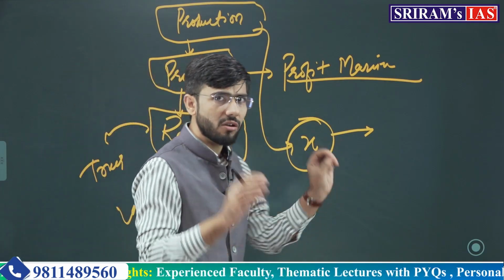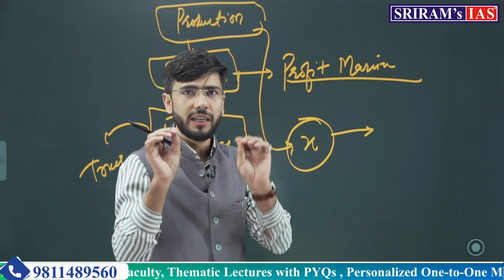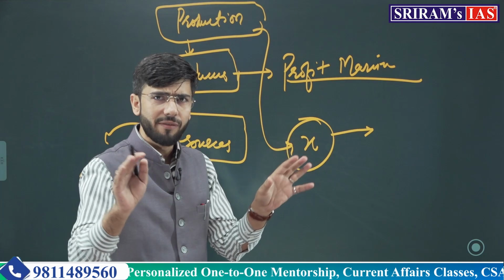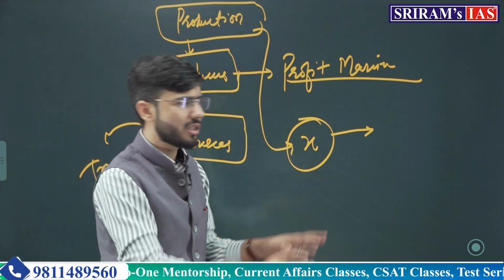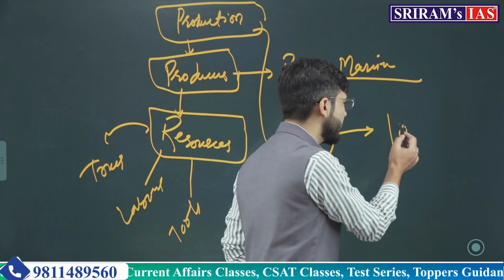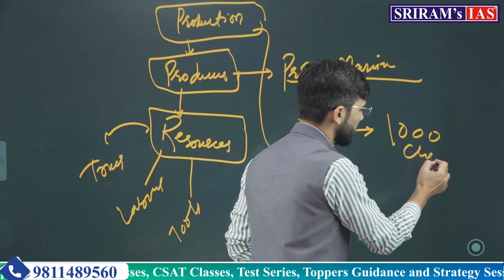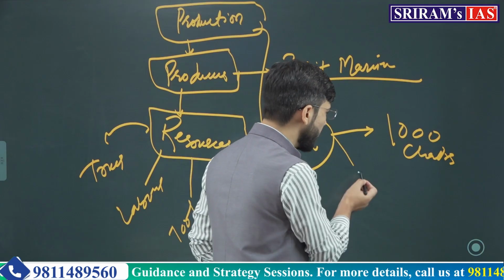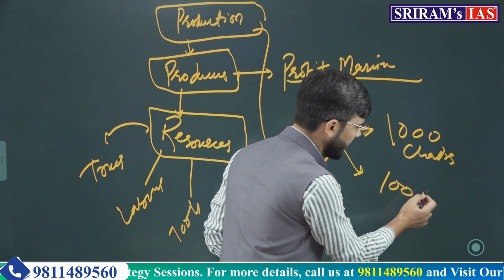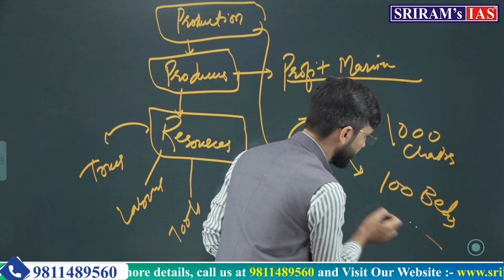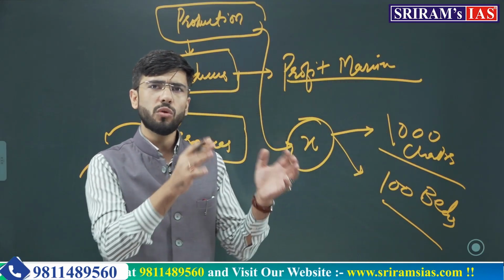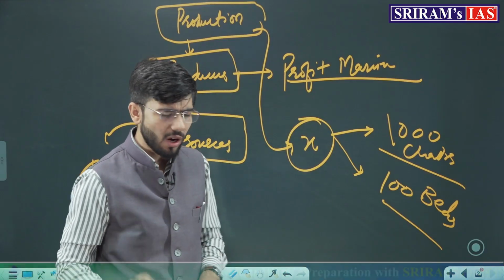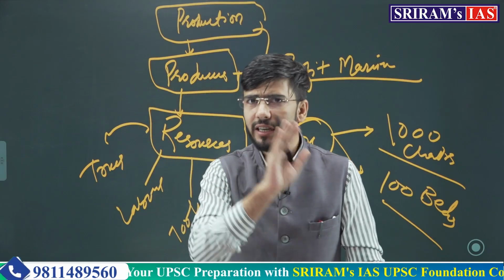Suppose this X on a certain sunny fine day, he starts this work और वो क्या करता है? On an average, by employing all the resources, he can produce 1000 chairs. Plus, he can also produce 100 beds out of all the wood he has. Chair and bed, or chair and table on which you all sit and study.